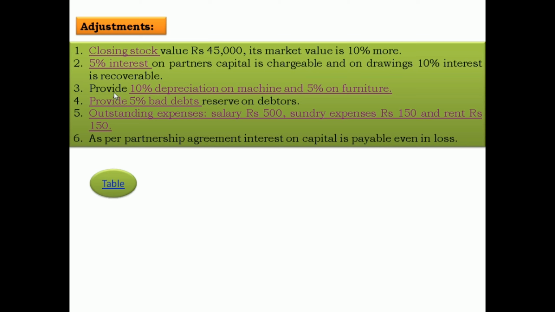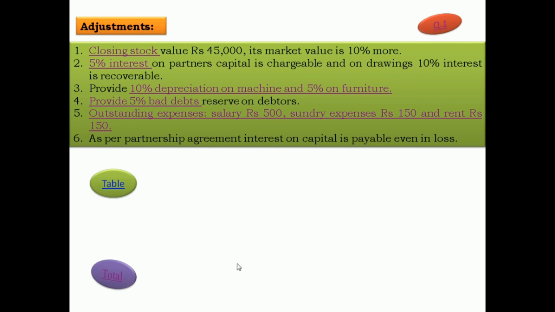Provide 10% depreciation on machinery and 5% on furniture. Put a tick mark on machinery and furniture. Provide 5% bad debt reserve on debtors. Tick mark on debtors. Outstanding expenses like salary, sundry expense, and rent, tick mark on each. The adjustments are: closing stock, 5% interest on capital, 10% depreciation on machinery and 5% on furniture, 5% bad debt reserve, and outstanding expenses of salary, sundry expense, and rent.